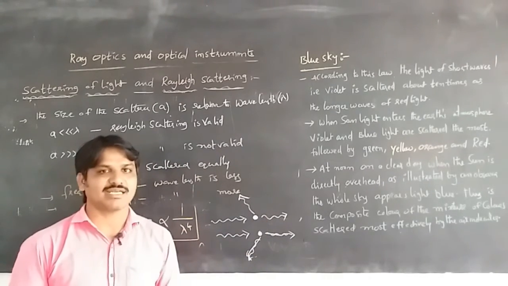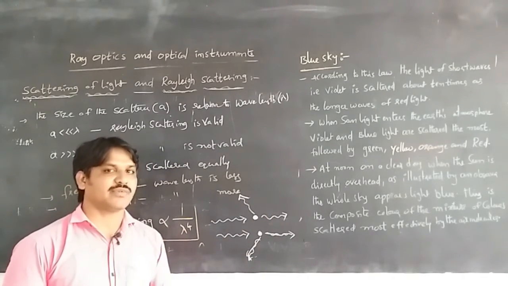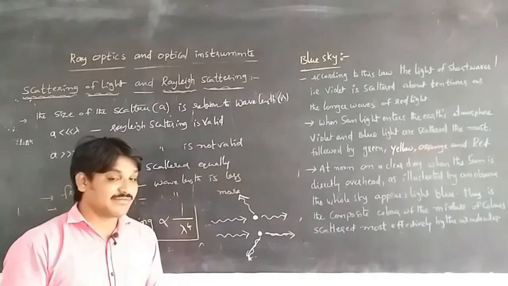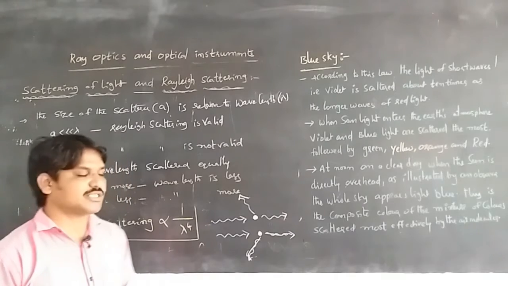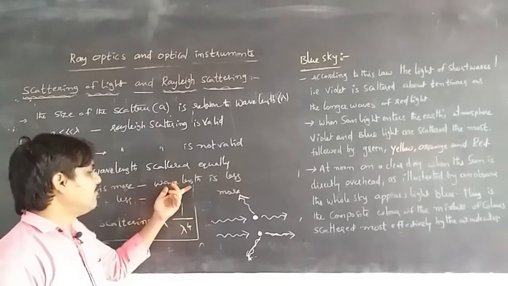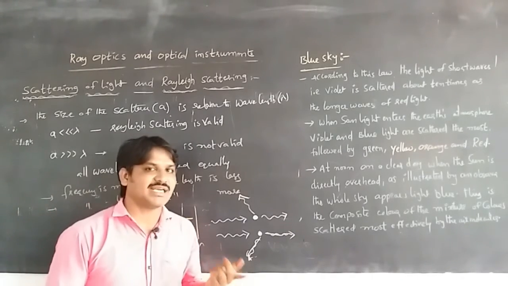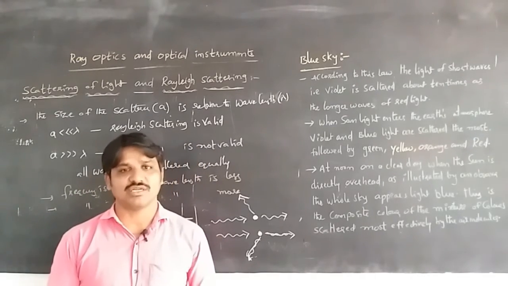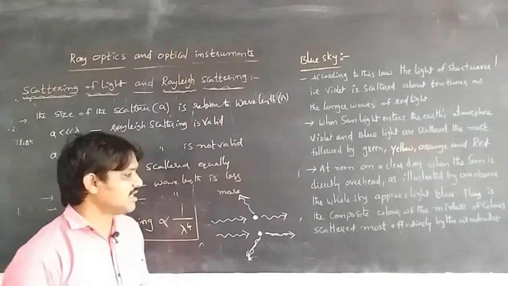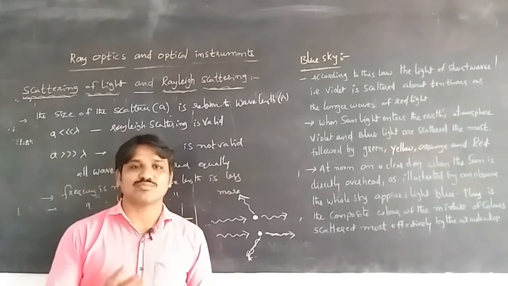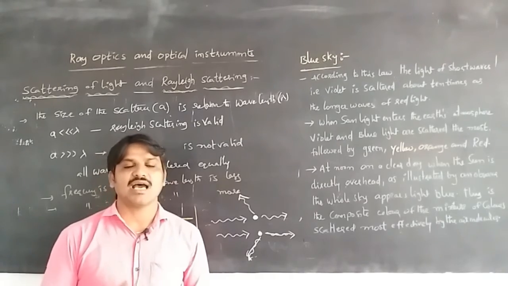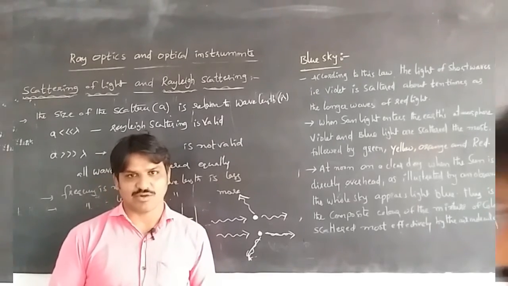The shorter wavelength colors are scattered more, and the longer wavelength colors are scattered less. This is also why the sun appears red at the horizon. This is about why the sky appears blue, the scattering of light, and the Rayleigh scattering formula.